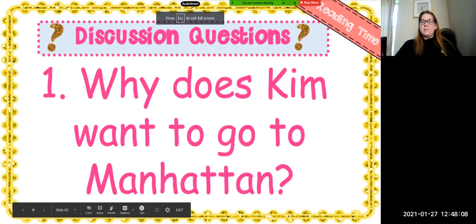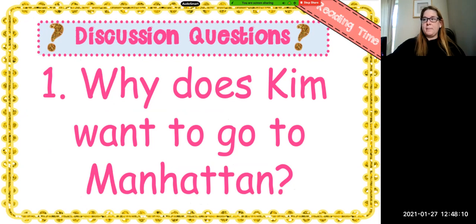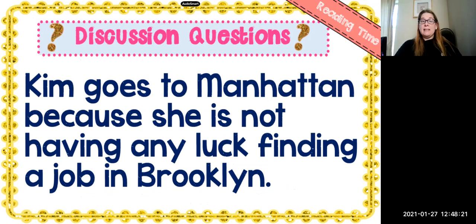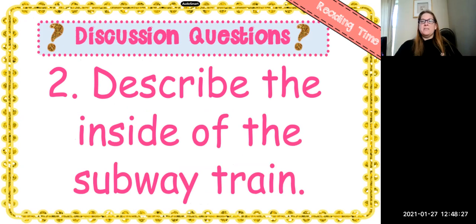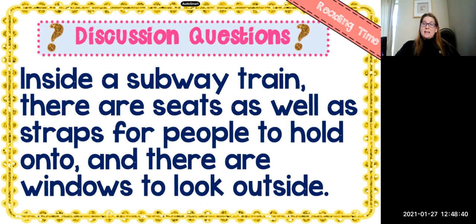So, why does Kim want to go to Manhattan? Kim goes to Manhattan because she is not having any luck finding a job in Brooklyn. So describe the inside of the subway train. So inside a subway train, there are seats and there are straps hanging from the ceiling for people to hold on to, and there are windows to look outside.